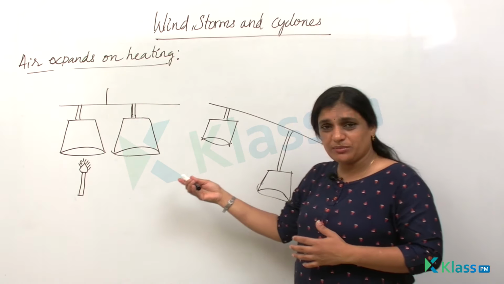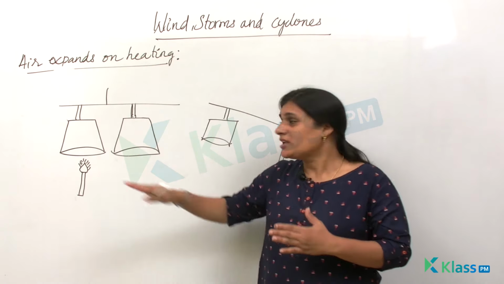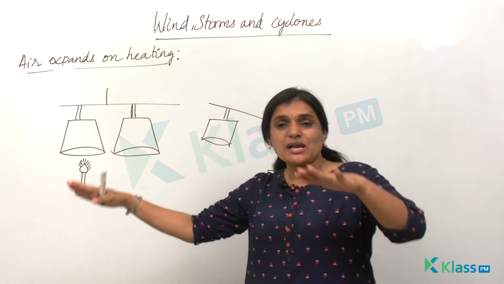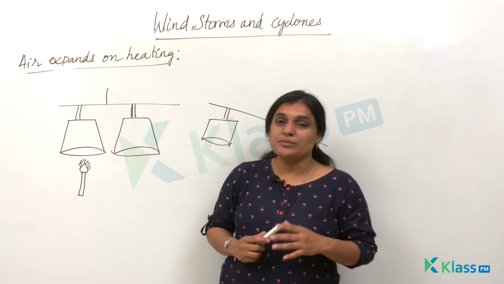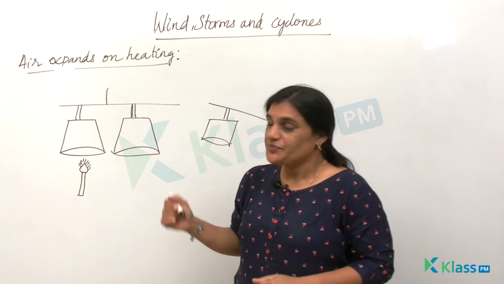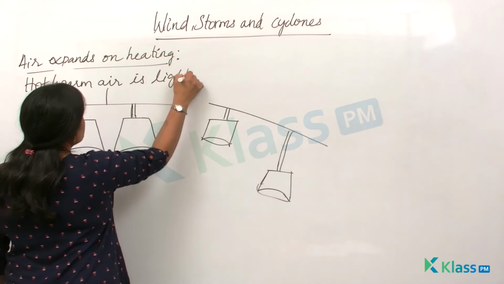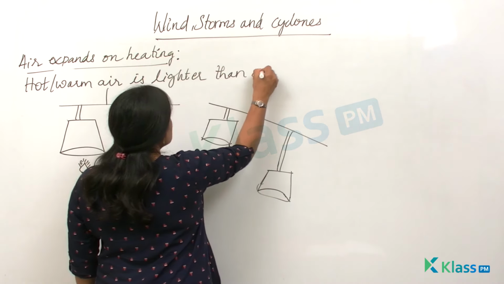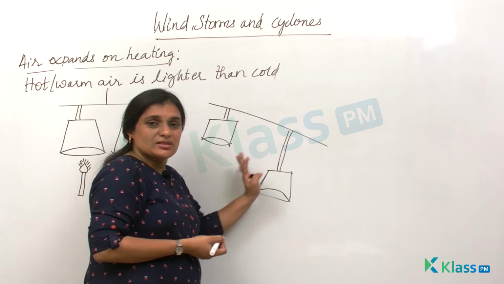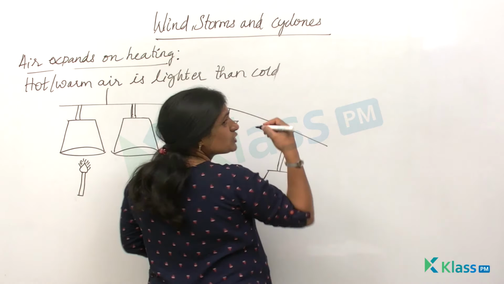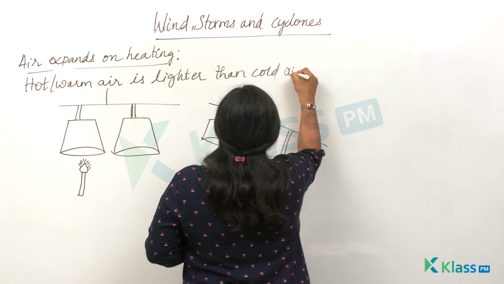This is the principle behind this experiment, to help you understand that hot air rises up, due to which the paper cup has risen up and there is an imbalance caused on the beam which you have prepared, right? And always remember that hot air is always lighter than cold air. Hot or warm air is lighter than cold air. And see, this is nothing but convection, right? The hot air rises and the air from the surroundings occupies the space. So this is a convection process which you have learned in chapter 4, Heat. Hot or warm air is lighter than the cold air.